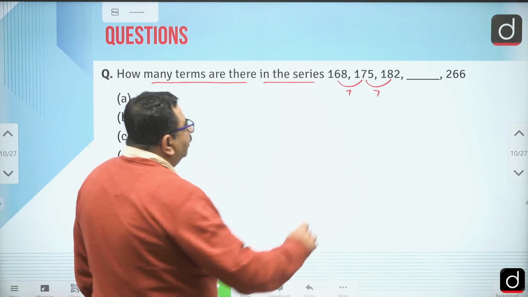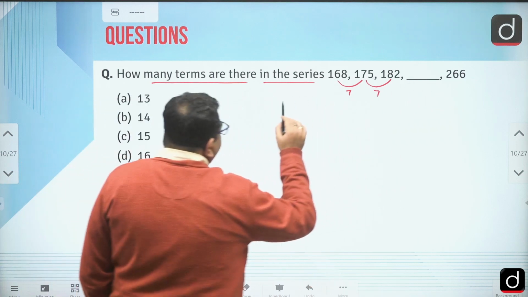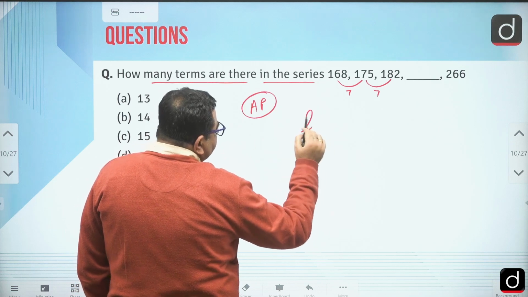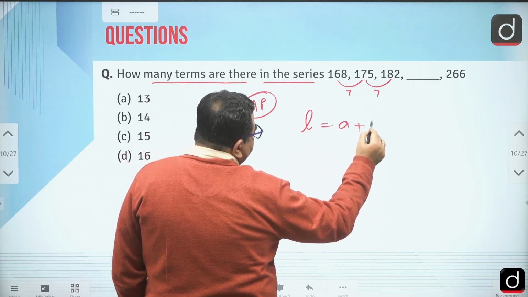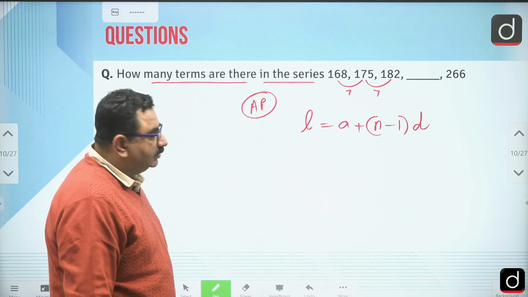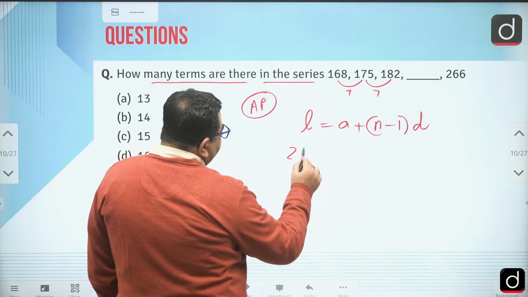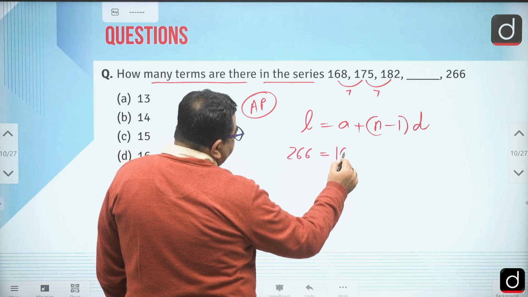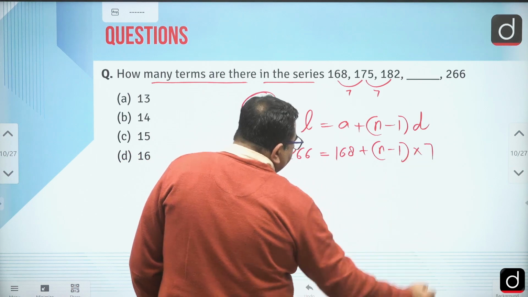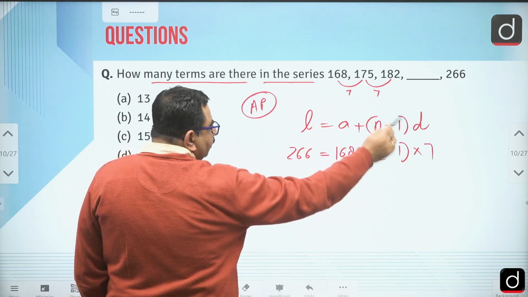So in total, if you see in arithmetic progression, we know that last term is equal to first term plus n minus 1 into d, d is common difference. Now last term is 266, first term is 168 plus n minus 1, d is common difference, which is what? 7.